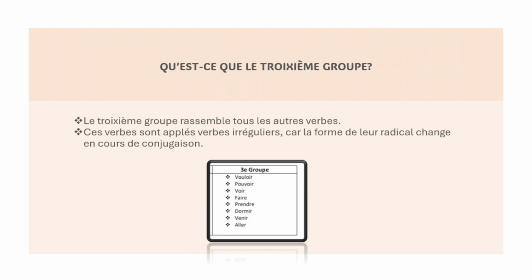So we look at vouloir, pouvoir, voir, faire, prendre, dormir, venir, aller. So these are the verbs we call irréguliers. They don't follow the rule. These are the ones, all of these.